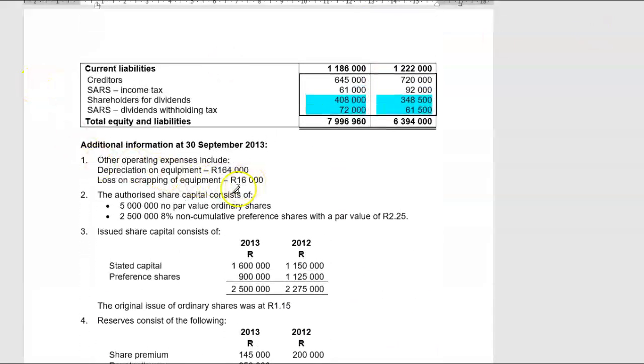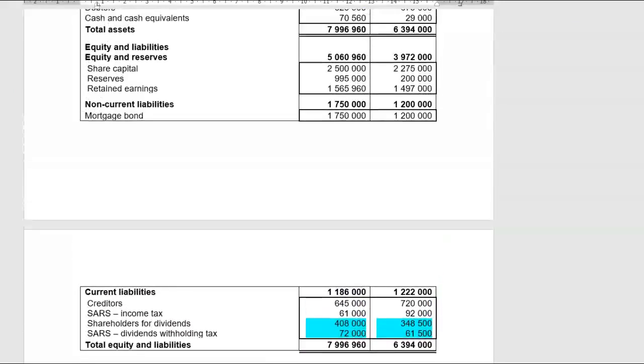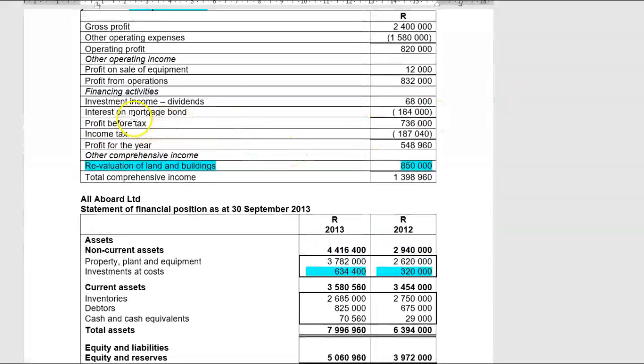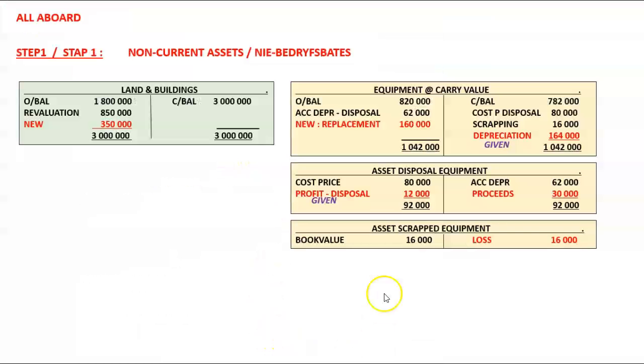I haven't done the scrapping as yet. In our income statement, profit on the sale of equipment, there it is, 12,000 rand. So in our asset disposal account, we have the 12,000 rand.